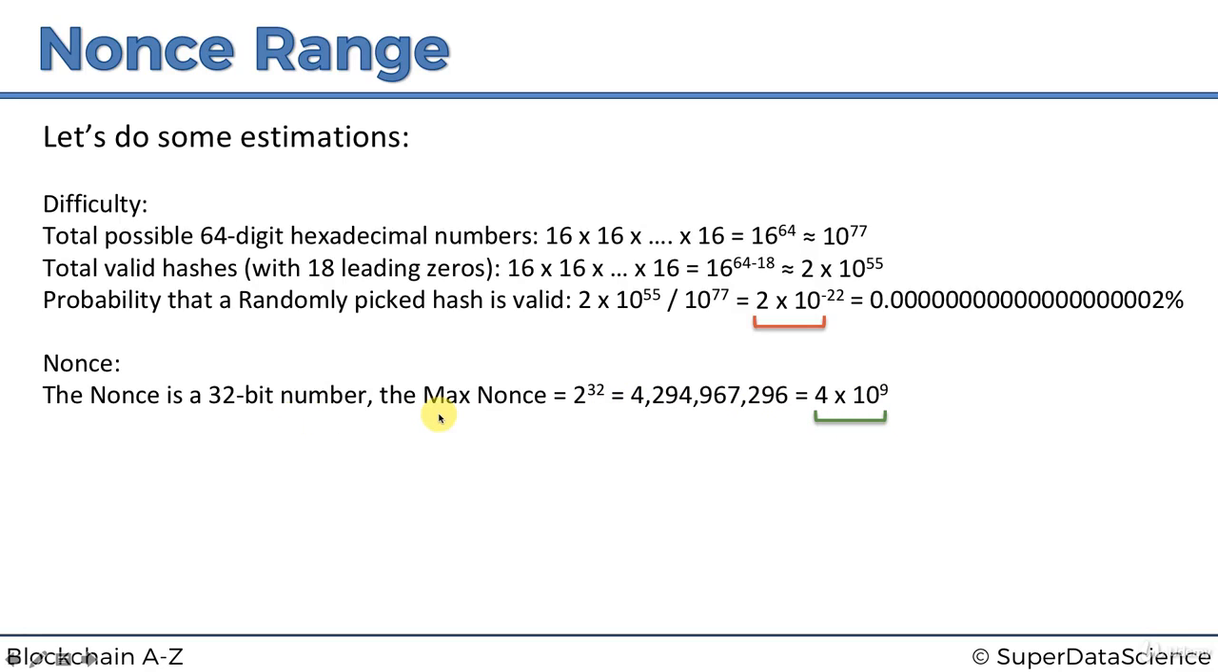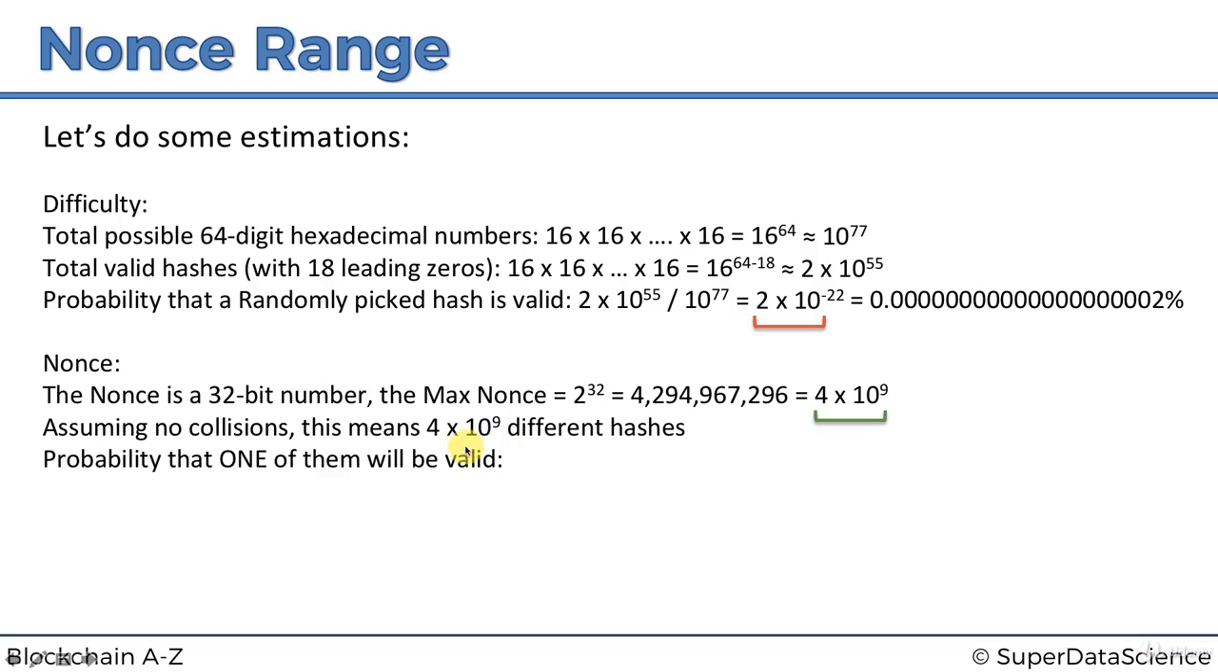So the question we're trying to answer is: is the nonce enough to brute force our puzzle with 100% certainty? Assuming no collisions, meaning that all of these are going to generate unique hashes, if you go through the whole nonce range and try every single number among those 4 billion, you will end up trying 4 times 10 to the power of 9, so 4 billion different hashes. And so the probability that just one of them will be valid is